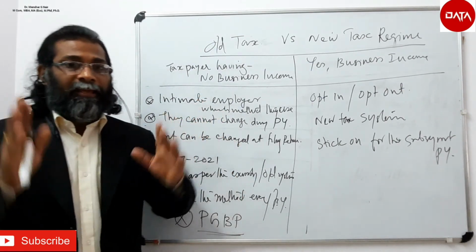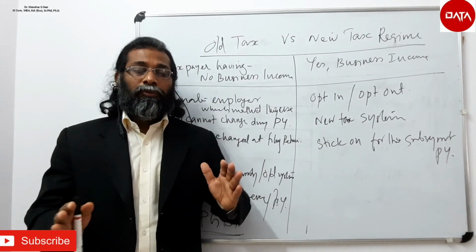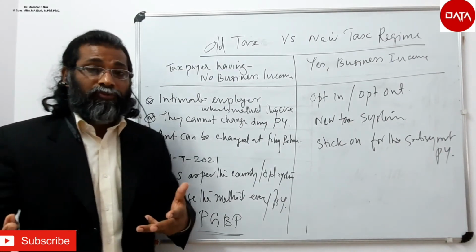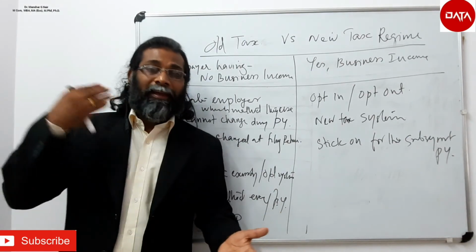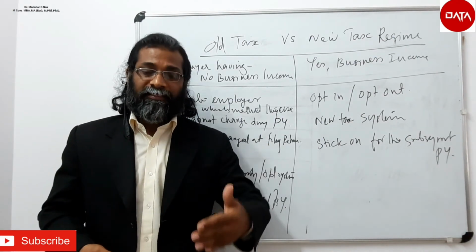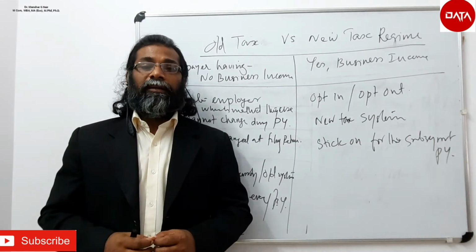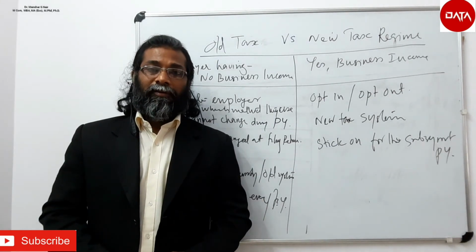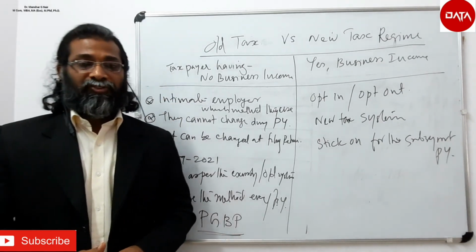But before deciding, please make a comparison of these two by working out your income and the investment, or I would say the deduction that could be possible, keeping in mind that you will be investing with the maximum possible deduction as per the sections that we have discussed. Then between these two, it is suggested to take the best option. Hope this concept is clear, whether we have to select the old tax regime or the new tax system.